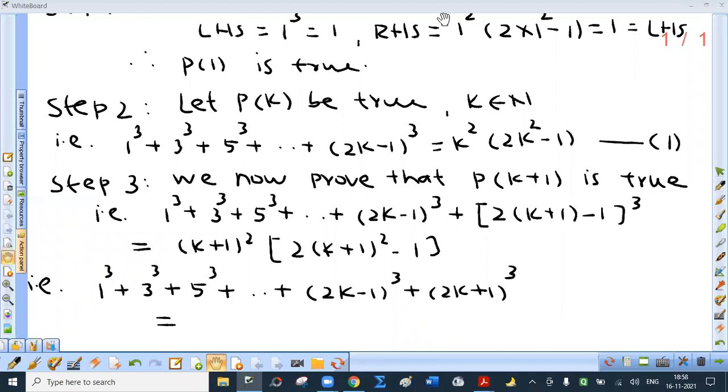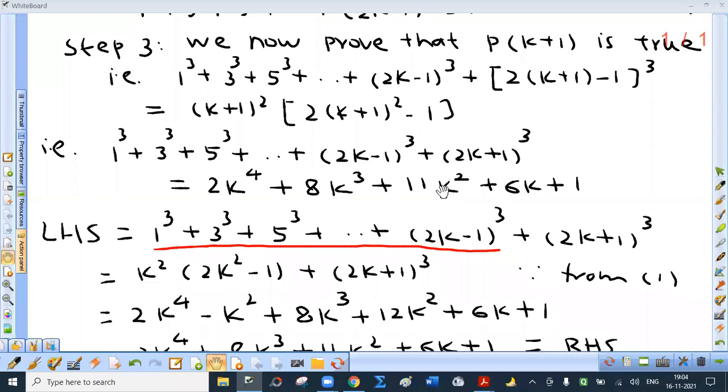Use this method only, because obtaining answer in this form is not at all easy. Yes, so if you expand this, then we can say we have to prove 1 cube plus 3 cube plus 5 cube up to this equals 2k raised to 4 plus 8k cube plus 11k square plus 6k plus 1.